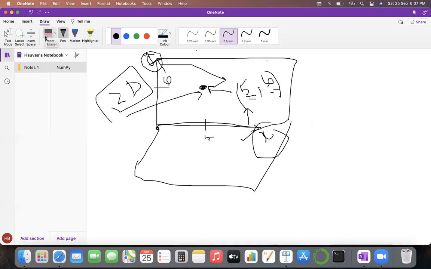Because when it comes to artificial intelligence, if you get an image, you can represent the image using a two-dimensional array. If the image is 3D, then you will require a three-dimensional array. But you can use a two-dimensional array that contains some rows and columns to represent the image, and every value, whether it is 0 or 1 or any value, can show what kind of picture is present at that particular point.